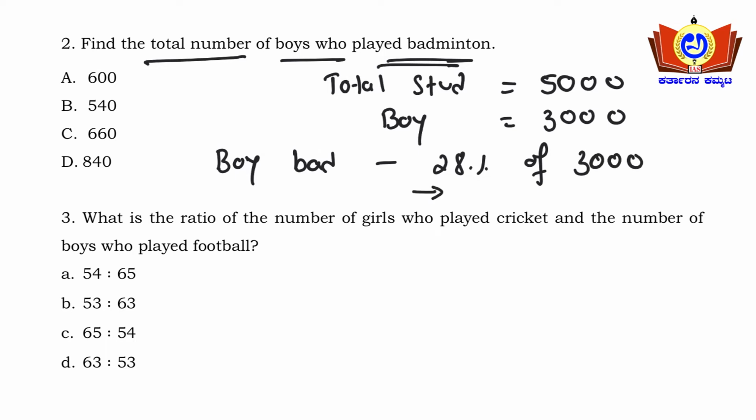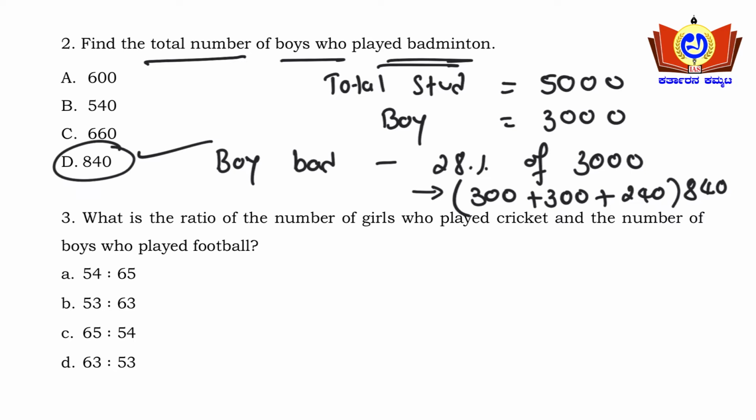What is 28% of 3000? 10% is 300 plus another 10% 300 plus what is 1%? That is 30, and we need 1% 8 times, so 30 into 8, that is 240. So what is the answer here? 840. This is the answer here. D, option D is the right answer here.